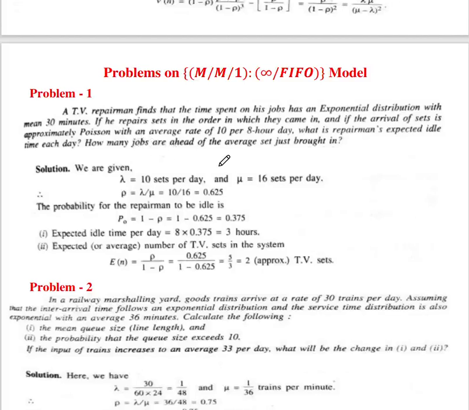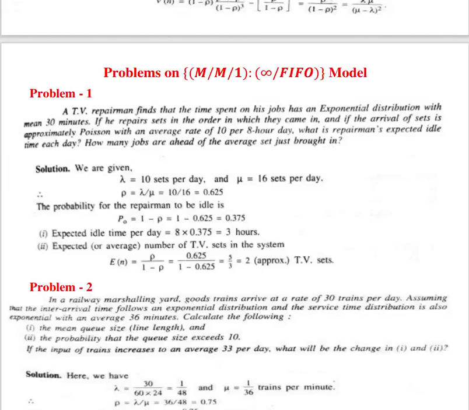If the repair sets in the order in which they come in, and if the arrival of the sets is approximately Poisson with an average rate of 10 per 8 hours day, what is the repairman expected idle time each day? How many jobs are ahead of the average set just brought in? Okay, so this is the example related to the TV repairman.